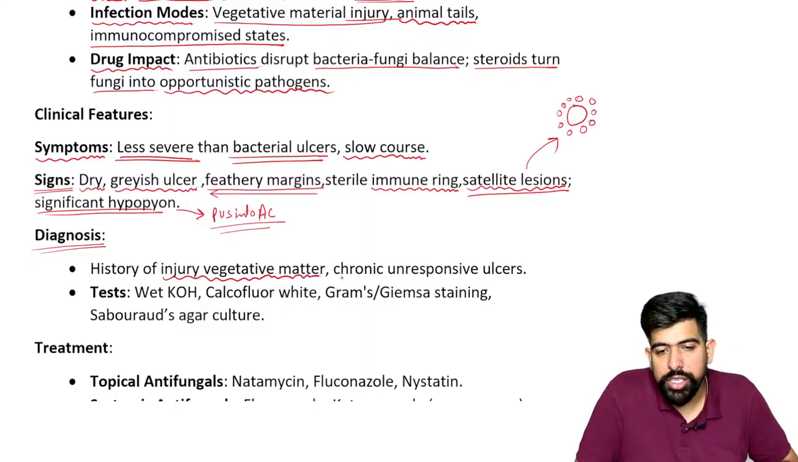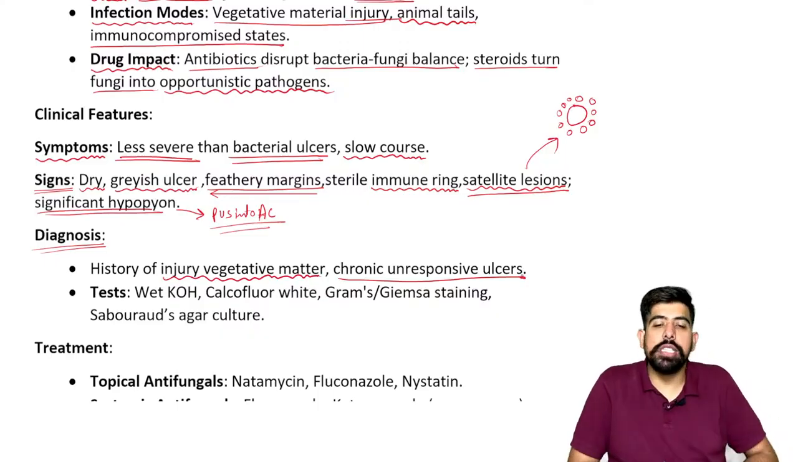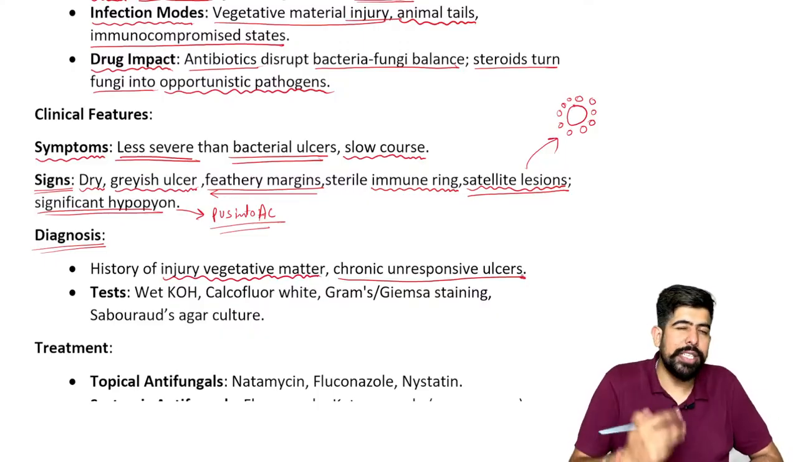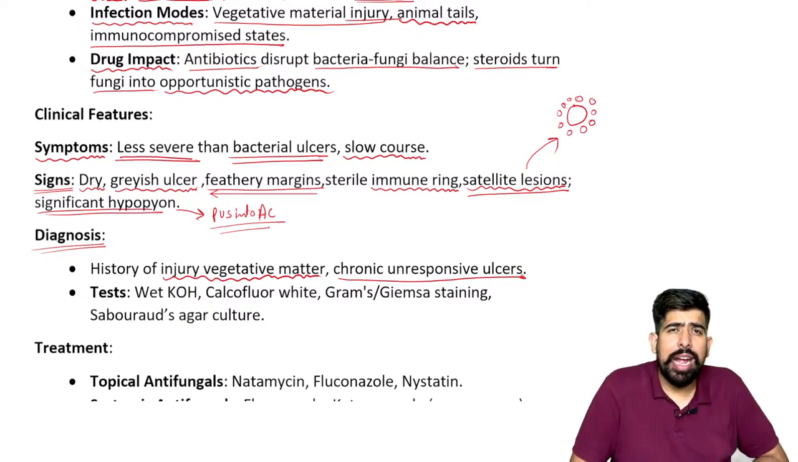Also, maybe the patient is coming with a history of a chronic unresponsive ulcer. What is the meaning of unresponsive? The patient is saying some ulcer was there and I had some antibiotics and so on, but it is not giving any response. It is not decreasing, right?